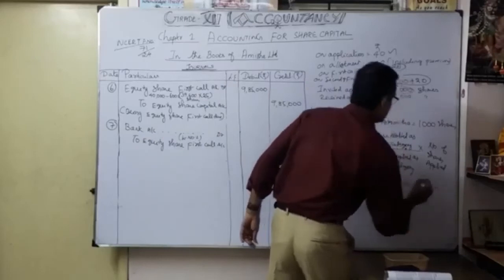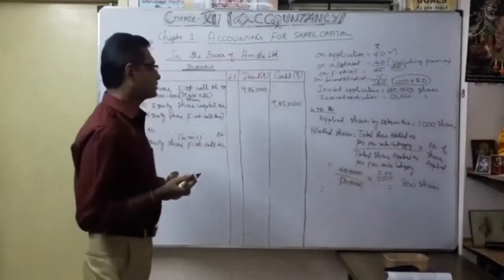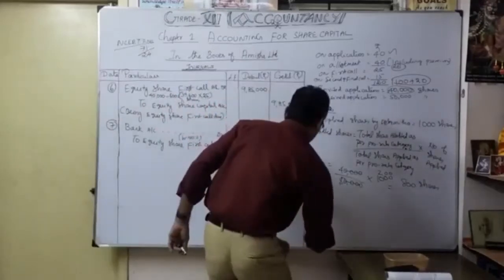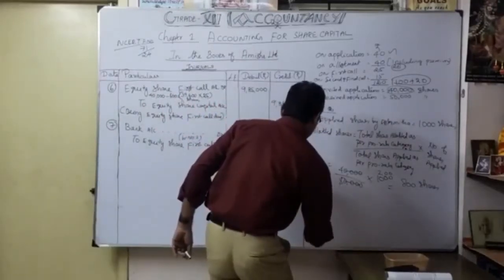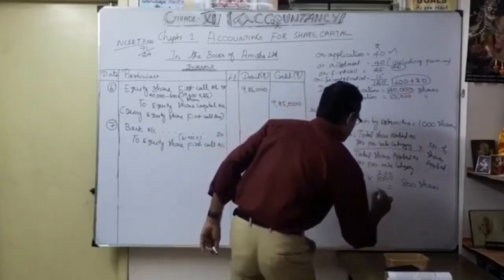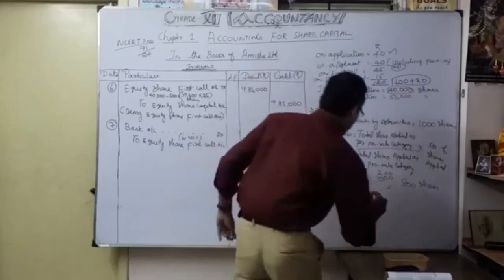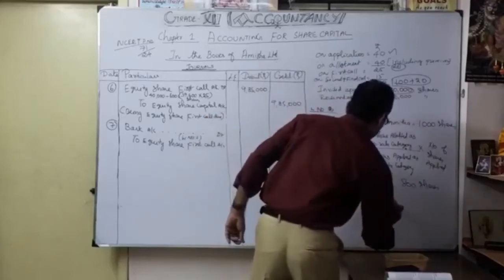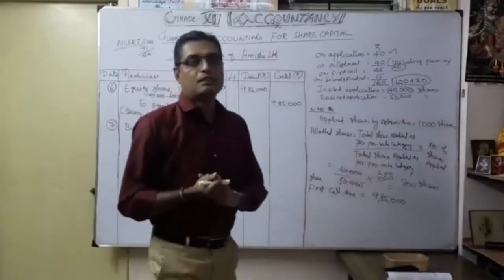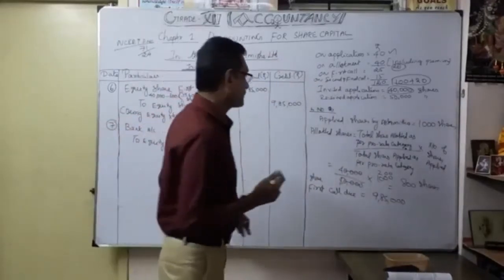So these are the shares defaulted. So how much money is the first call due? As we know, 9,85,000. See, share first call due is equal to 9,85,000. But the first call on 800 shares was not paid by Ashmita. Okay.